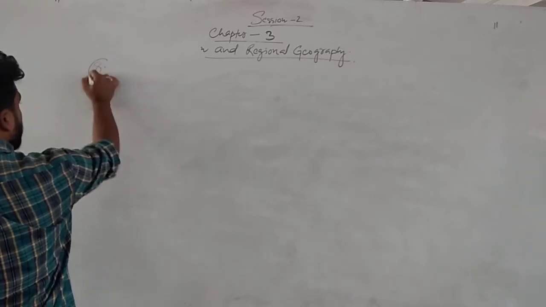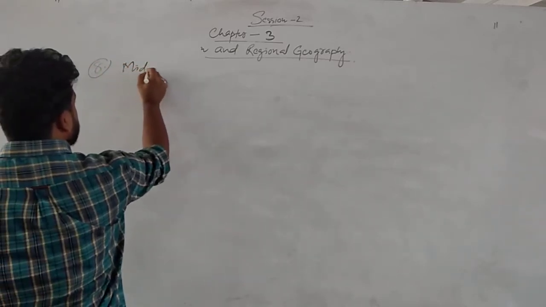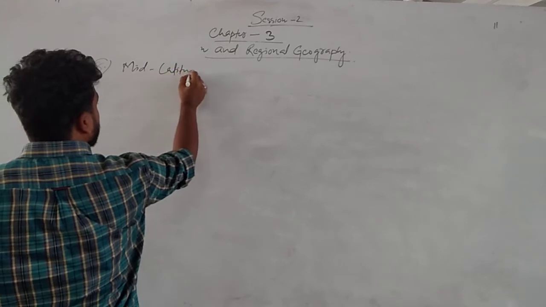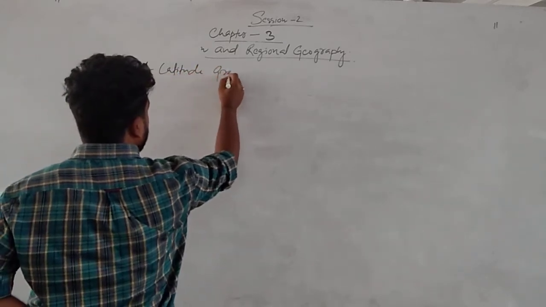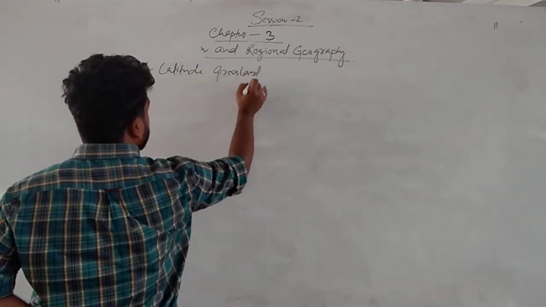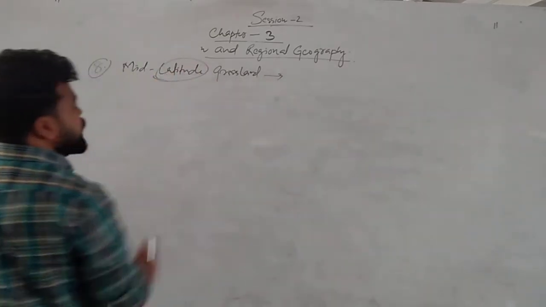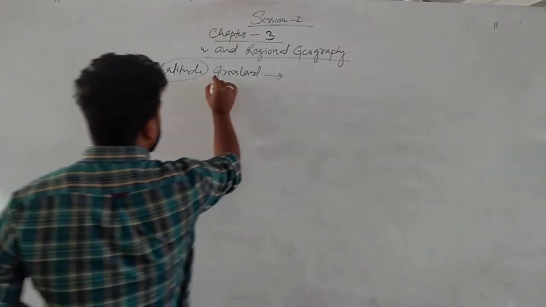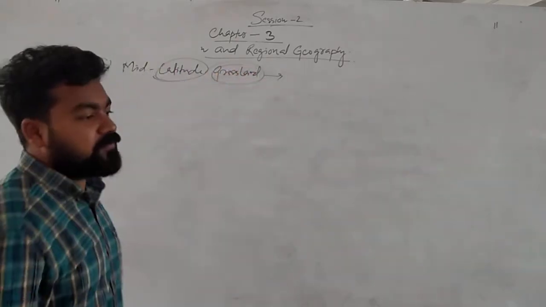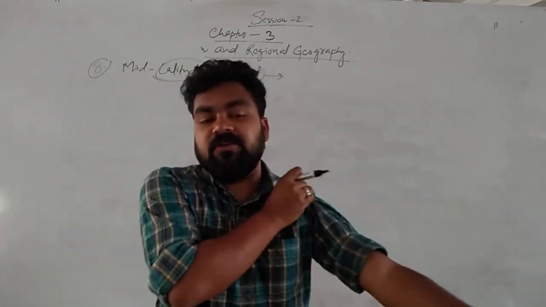Now in number 8, we will discuss mid-latitude grassland. So what is this mid-latitude grassland? We are discussing mid-latitude, but we will see what different types of grassland we find in this latitudinal region.